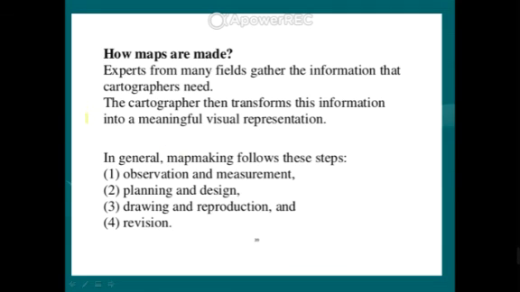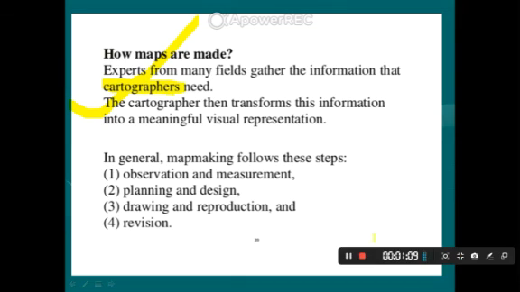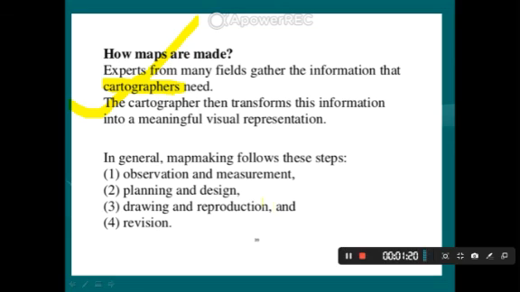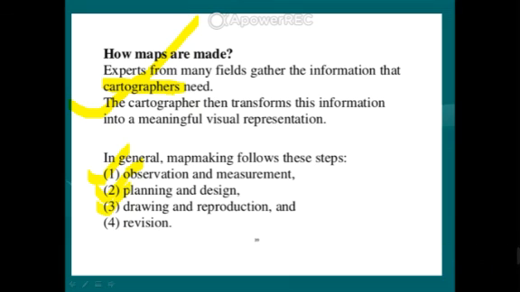How maps are made is an important topic. Maps are made by the cartographer. So the process of making a map is called cartography, and the person who makes a map is called a cartographer. So the cartographer collects the specific information and draws the map. And the steps to draw the map are 4 steps. First one is observation and measurement, second one is planning and design, third one is drawing and reproduction, and fourth one is revision. So the 4 topics and 4 steps are important.